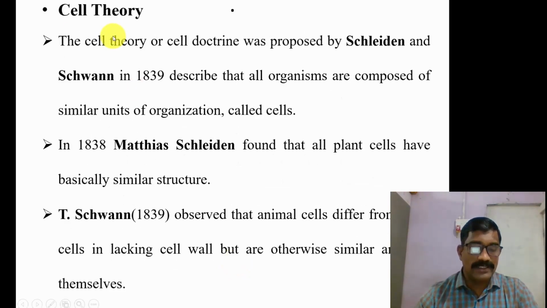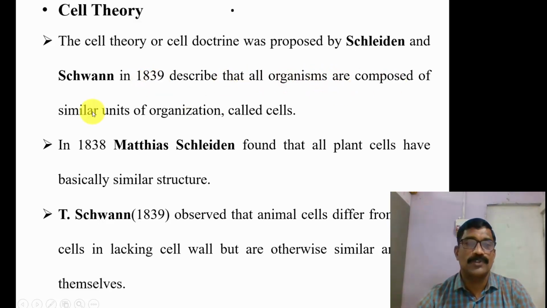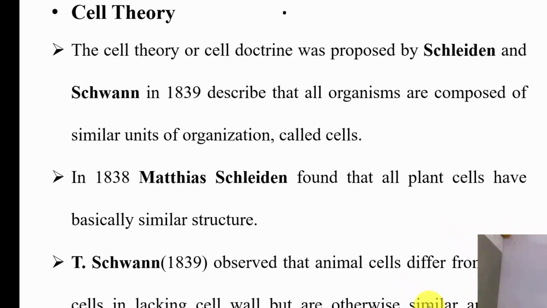Then as far as cell theory is concerned, the cell theory or cell doctrine was proposed by Schleiden and Schwann in 1839. It described that all organisms are composed of similar units of organization called cells. In 1838, Matthias Schleiden found that all plant cells have basically similar structure. T. Schwann in 1839 observed that animal cells differ from plant cells in lacking a cell wall but are otherwise similar amongst themselves. So this is the theory put forth by different scientists.